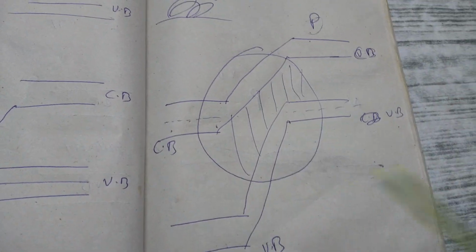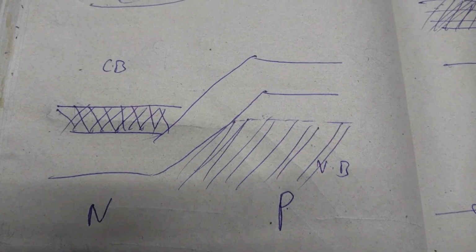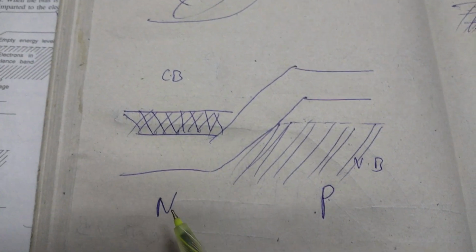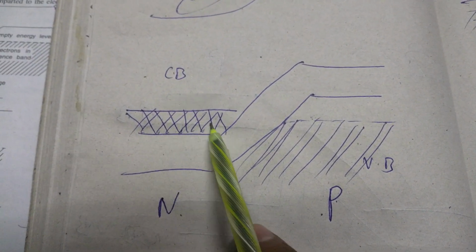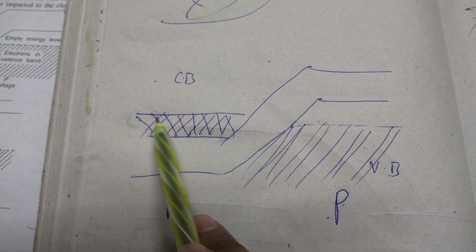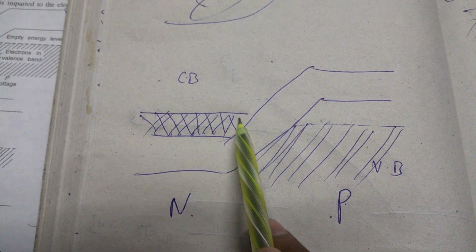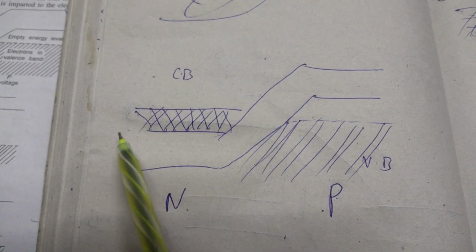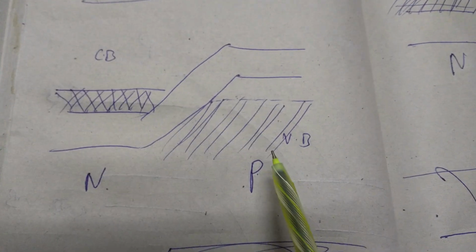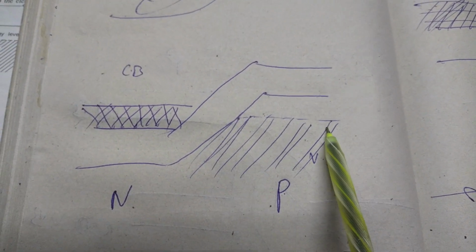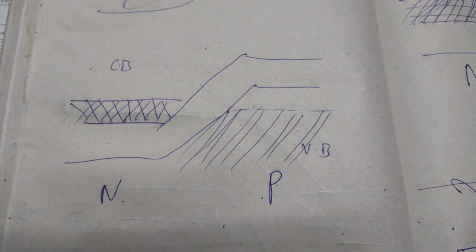We'll not draw these things, okay? So this is the zoomed in one. In the n-type, these are the electrons in the conduction band. This is the top, the brim of the electron level, just like a water level. Electrons are up to this energy level. In the p-type, electrons are up to this energy level, okay?